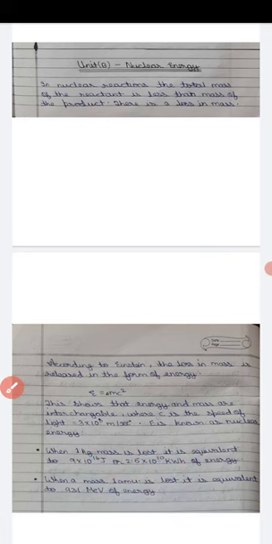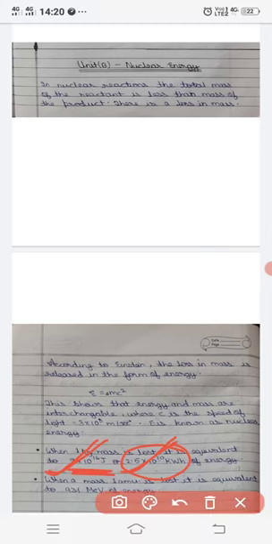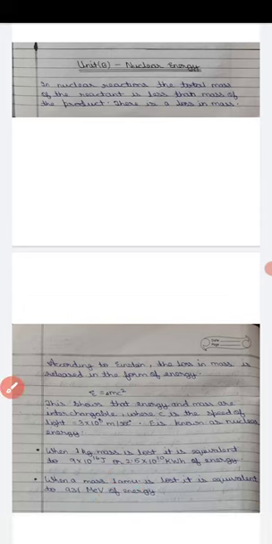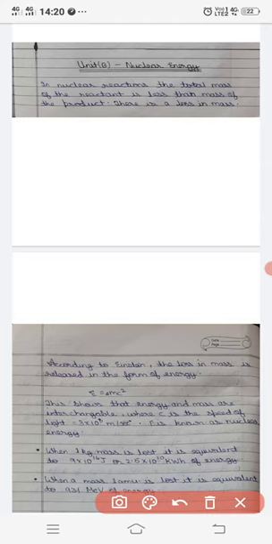The next case is when the mass is considered in terms of atomic mass unit. Let us consider that the change in mass is 1 atomic mass unit, that is 1 AMU. Then what will be the amount of energy liberated? Putting the value of C equals 3 into 10 to the power 8, finally we found that the energy liberated in the case of one atomic mass unit is 931 mega electron volt.